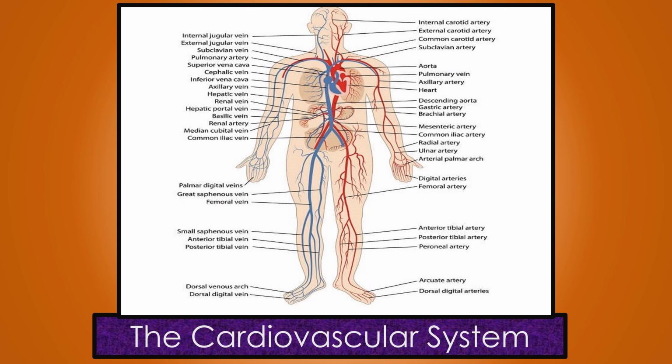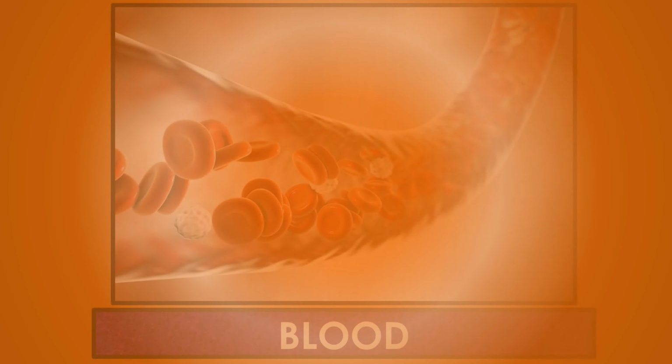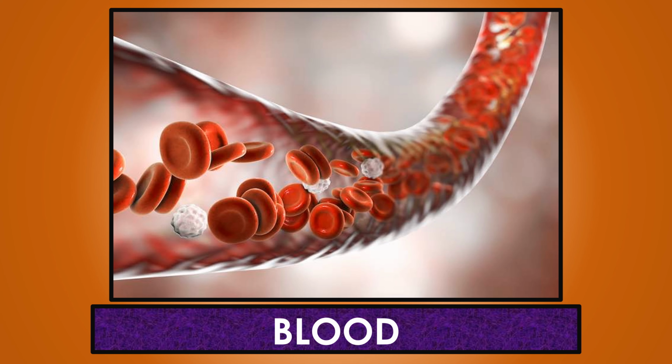The cardiovascular system. The cardiovascular system is the part of the circulatory system which consists of blood vessels, that is, arteries, veins, and capillaries. The movement of the blood through the blood vessels makes up the cardiovascular system of the body. Blood. The blood is a red colored liquid in humans and animals that delivers necessary substances such as nutrients and oxygen to the cells and transports metabolic waste products away from those same cells. The blood constitutes about 7 to 8% of the human body.